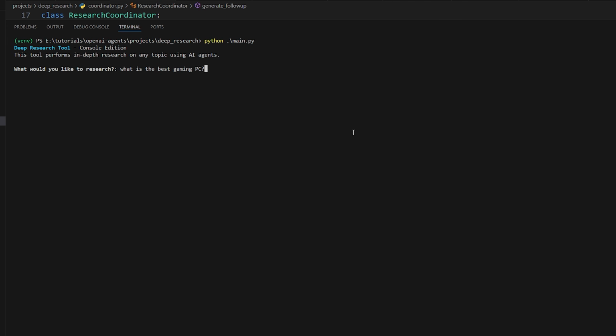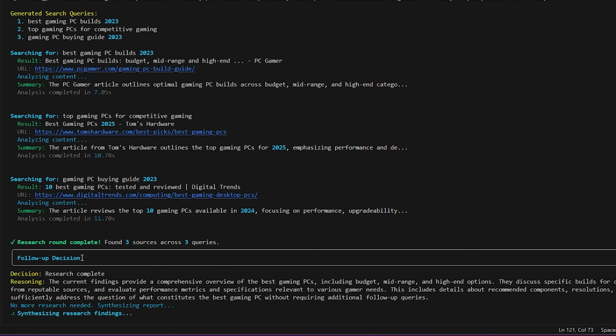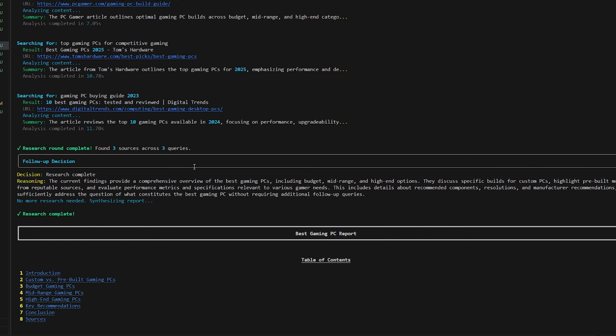Let's just do the same query as before, and let's see if it decides to do follow-up or not. Research round complete, found 3 sources across 3 queries, evaluating if more research is needed. So it's doing the follow-up decision process. Follow-up decision, research complete. So the current findings provide a comprehensive overview of the best gaming PCs, including budget, mid-range, and high-end options. So no more research needed, synthesizing report. So it decided not to do follow-up research.